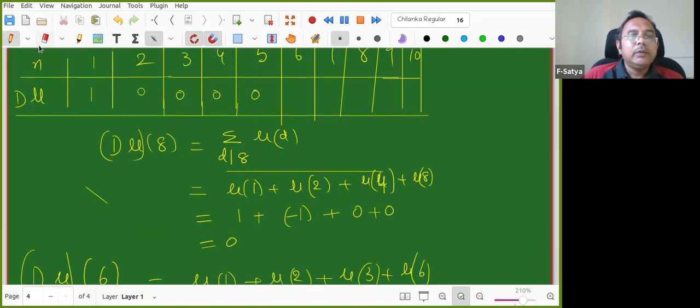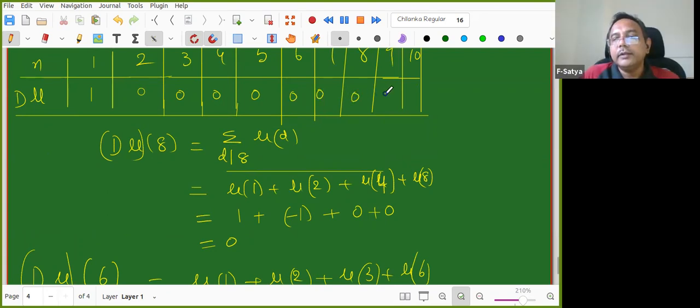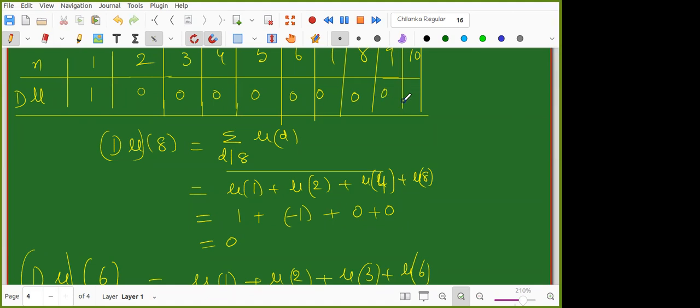So what is the answer now for du of 6, Achala? 0. Du of 7, 0. Du of 8, already we computed, 0. Du of 9, 0. Du of 10, 0 again.